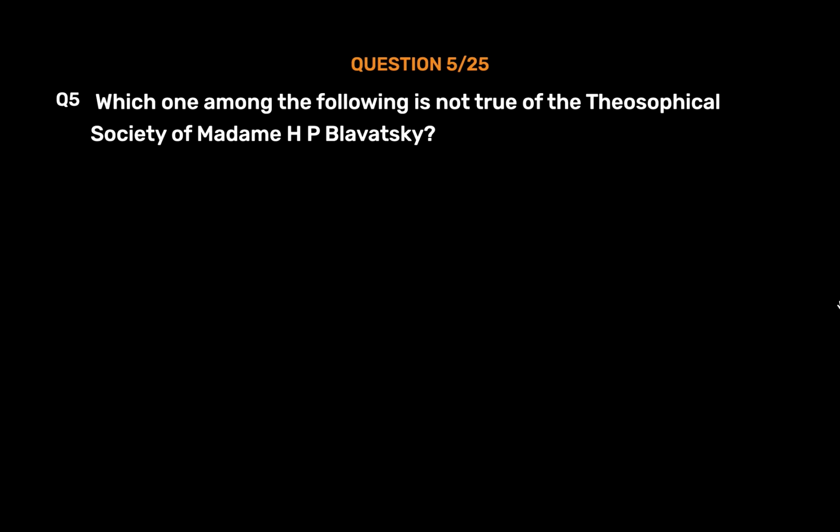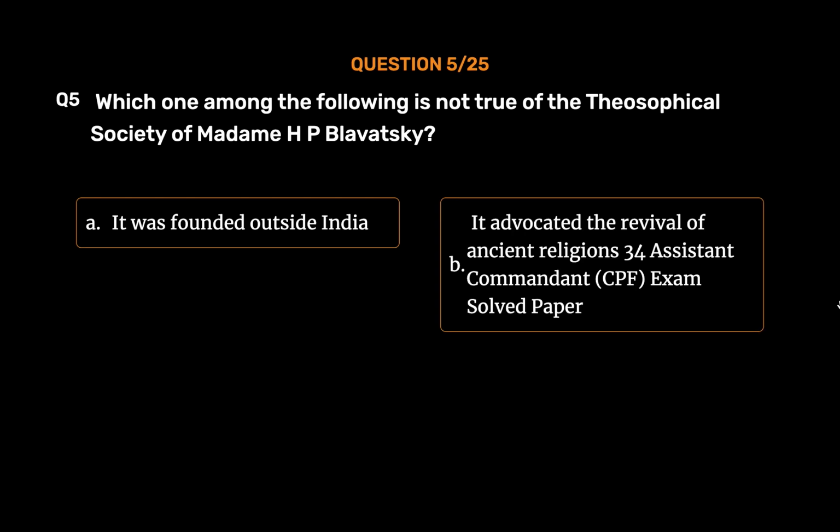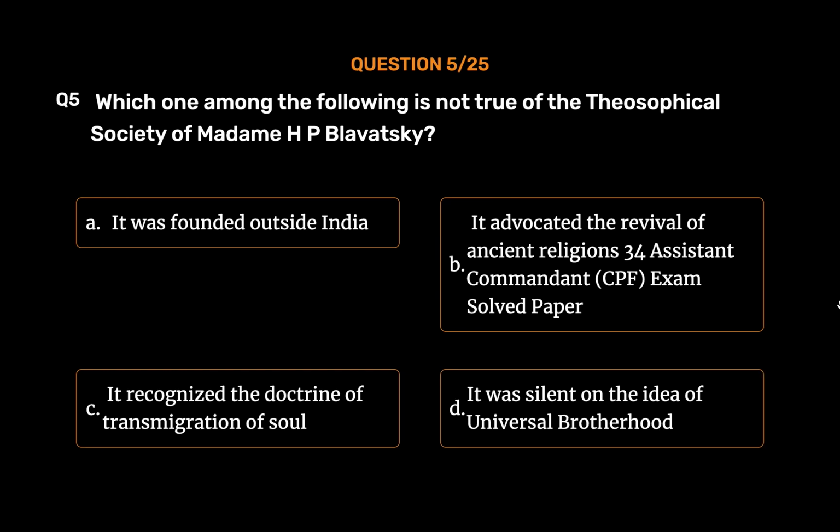Question number 5. Which one among the following is not true of the Theosophical Society of Madame H. P. Blavatsky? Option A. It was founded outside India. Option B. It advocated the revival of ancient religions. Option C. It recognized the doctrine of transmigration of soul. Option D. It was silent on the idea of universal brotherhood. The correct answer is Option D.